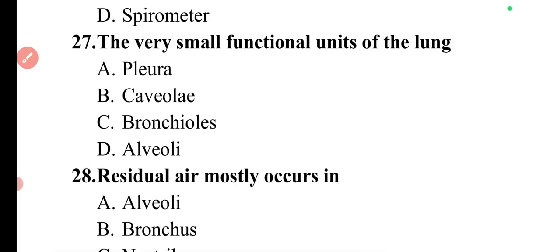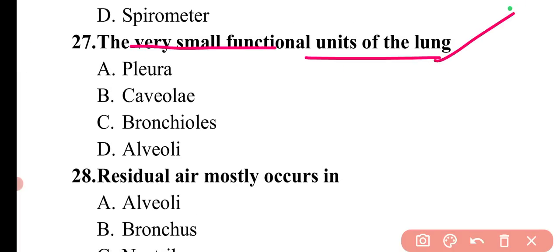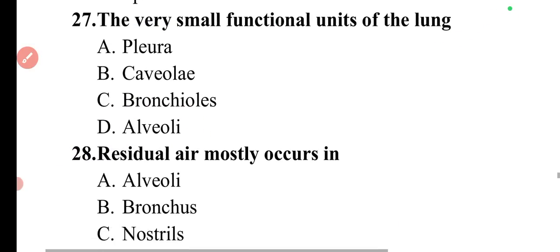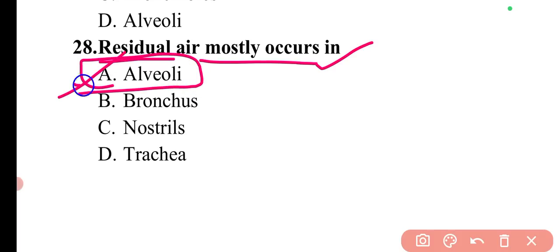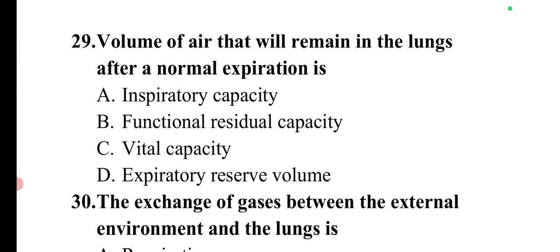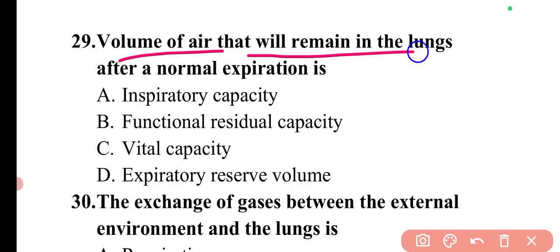Next question is the very small functional units of the lungs is. So the very small functional units of lungs is alveoli. So option D is correct. Next question is residual air mostly occurs in. So the residual air mostly occurs in alveoli. So here option A is correct. Then next question is volume of air that will remain in the lungs after normal expiration is.